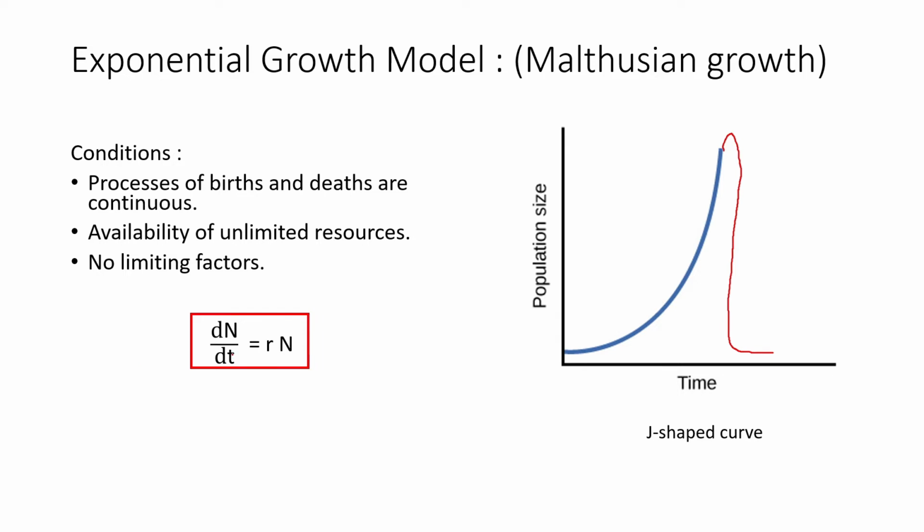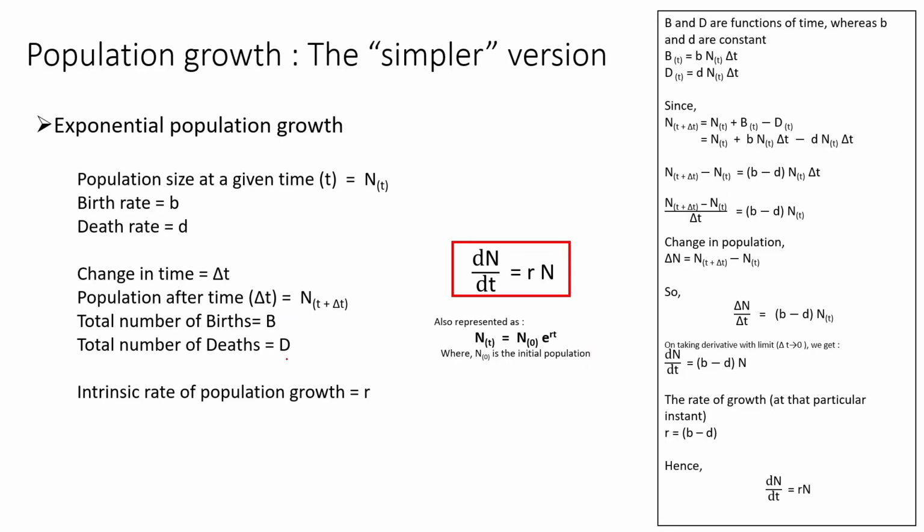But we need to focus on dN/dt. The change in population is exponential in the sense that it is the product of the rate and the population size. This can also be represented in another form, which is also a valid explanation of exponential growth, where N_t is the population at any given time, N_0 is the initial population, and e to the power rt gives the exponential change over time and rate.